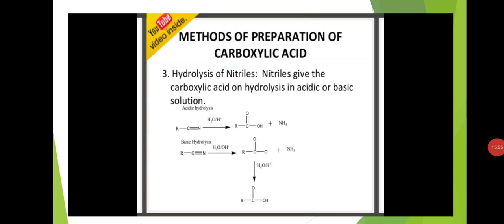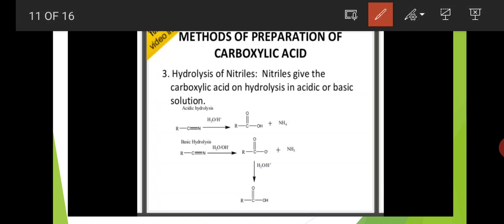And third reaction, hydrolysis of nitriles. Nitriles means CN functional group containing compounds are called nitriles. C triple bond N, cyanide functional group. Okay, in IUPAC nomenclature, the cyanide group is called the nitrile functional group. So here, hydrolysis of nitriles. Nitriles give the carboxylic acid on hydrolysis in acidic or basic solution.